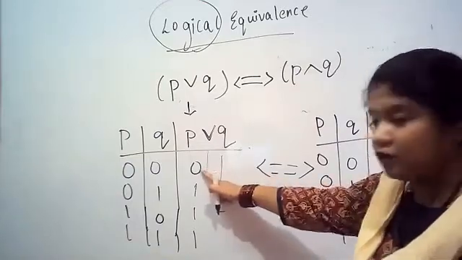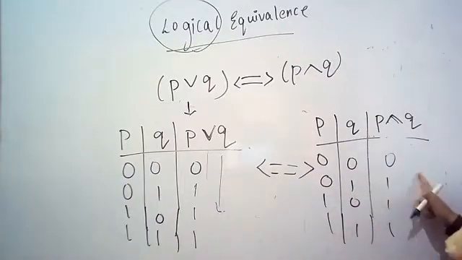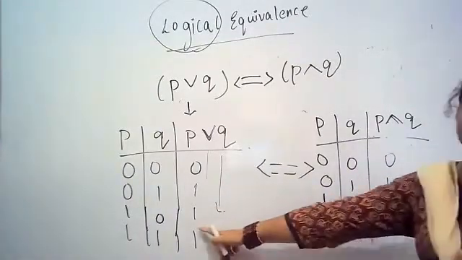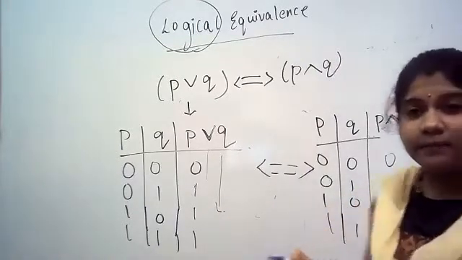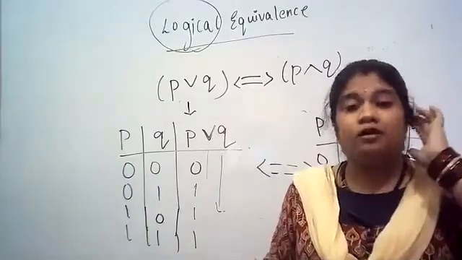If here it is 0, here also the first should be 0. If here the first is 1, here also 1. And if here the last is 1, here the last should also be 1. These zeros and ones are called truth values.